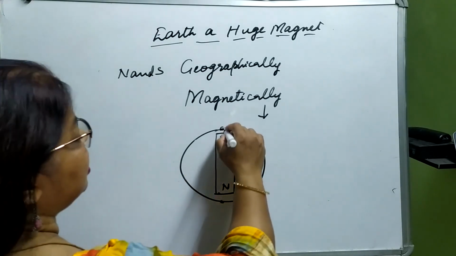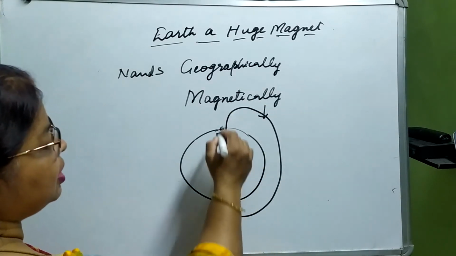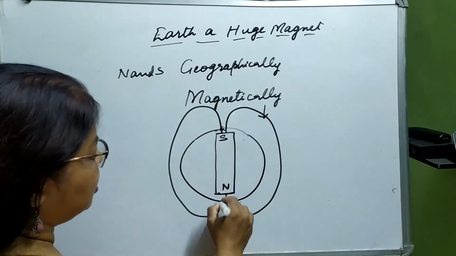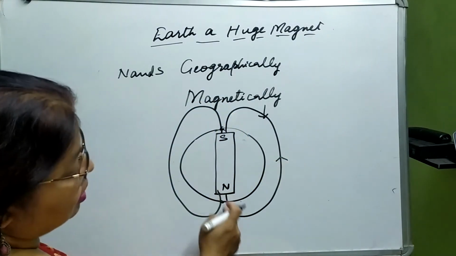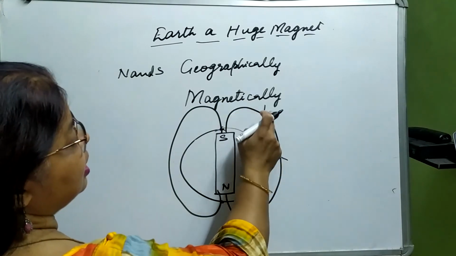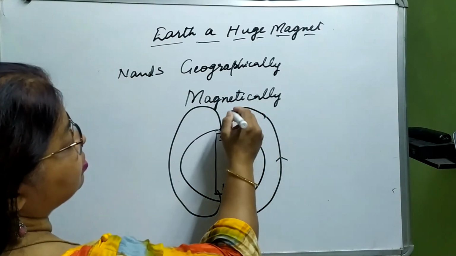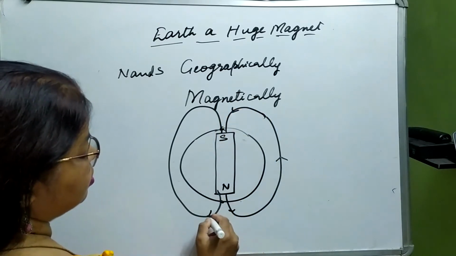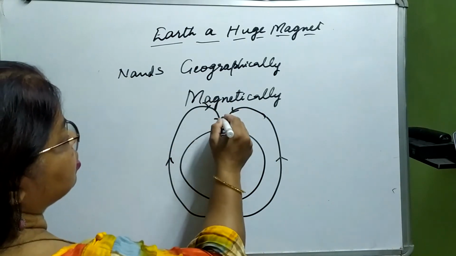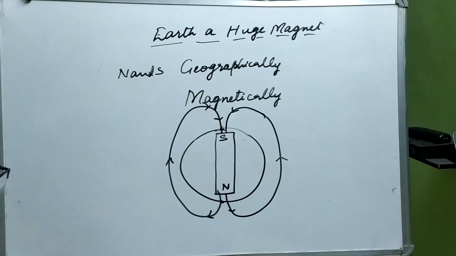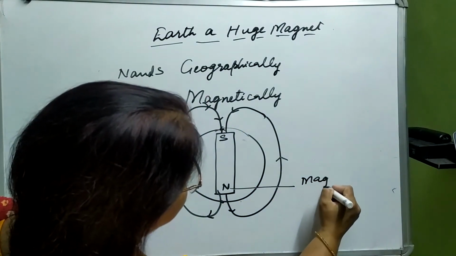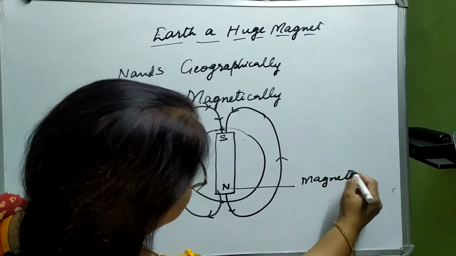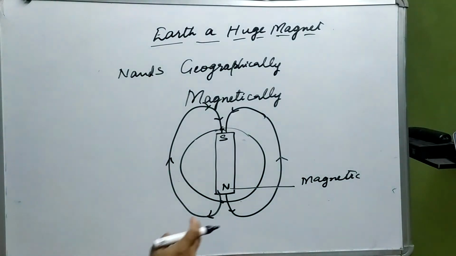Okay, so the magnetic field lines can be seen like this, and you should know that they always originate from north and end at south. Clear? So geographical, this is magnetic north. Okay, this is the magnetic north pole.